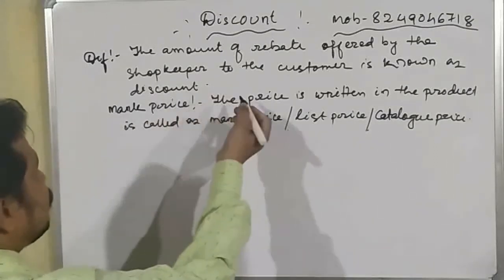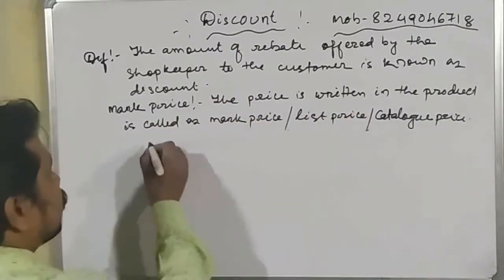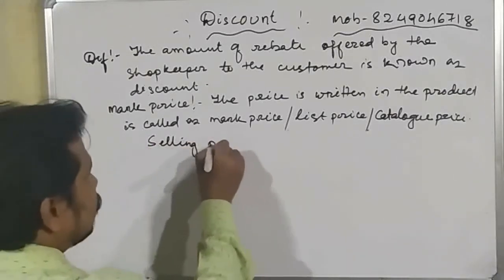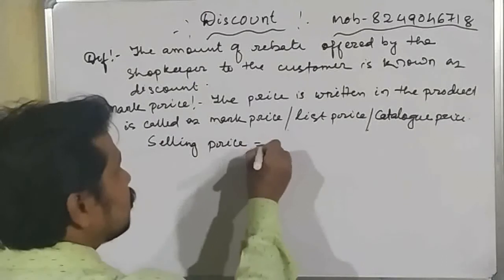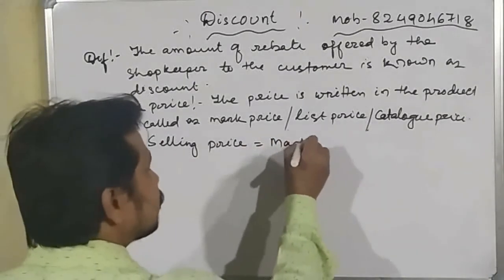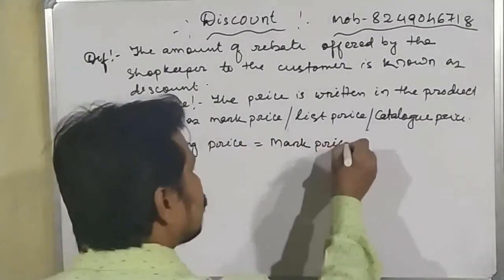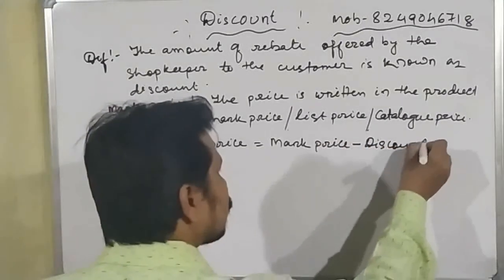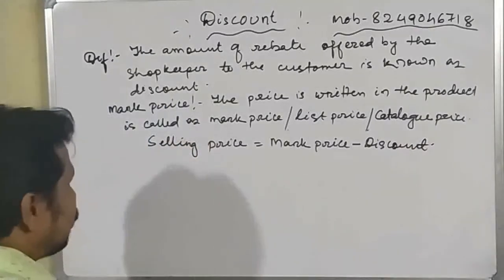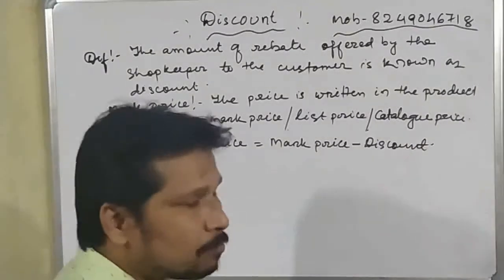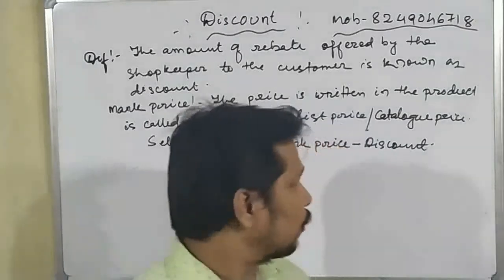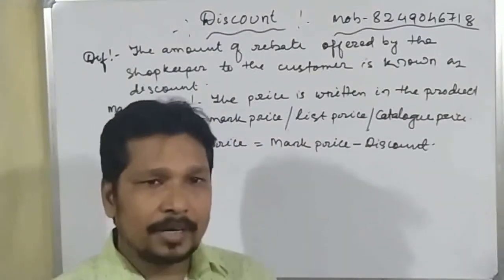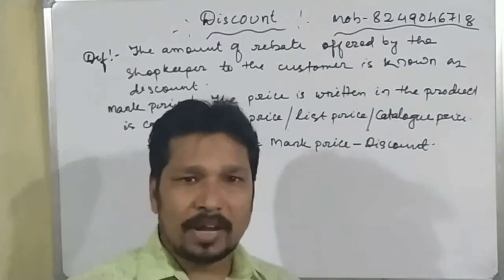So after allowing this discount, we can buy the product. So what is the selling price? Selling price is equal to mark price minus discount. After knowing the amount of the discount and the mark price, we can find out the selling price, and at that selling price we can buy the product.